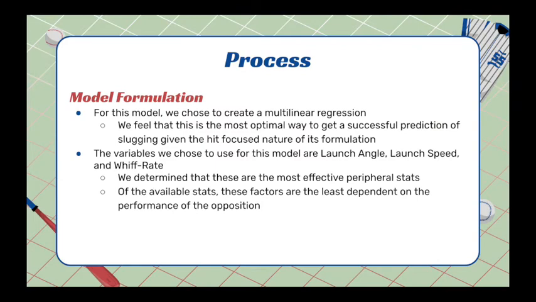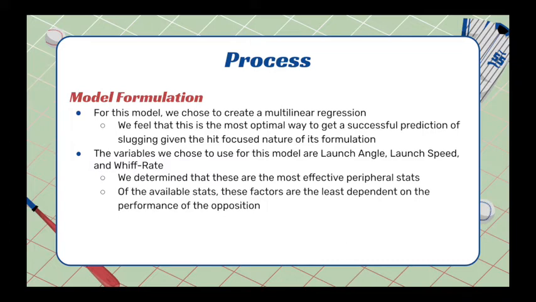For the regression model, we chose to create a multilinear regression. Given the possible metrics to choose from, we felt this would be the best way to get a successful prediction of slugging. The variables we chose to use for this model are launch angle, launch speed, and whiff rate. Launch angle is the angle at which the ball leaves the bat at the point of contact. Launch speed is the speed at which the ball leaves the bat at contact. And finally, whiff rate is the percentage of total strikes on swings that were not tipped foul. The exact formula for whiff rate is total strikes minus fouls over the total swings made.